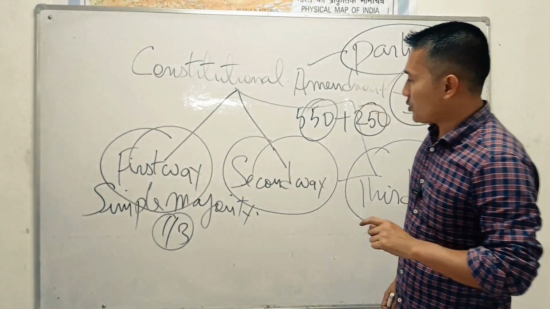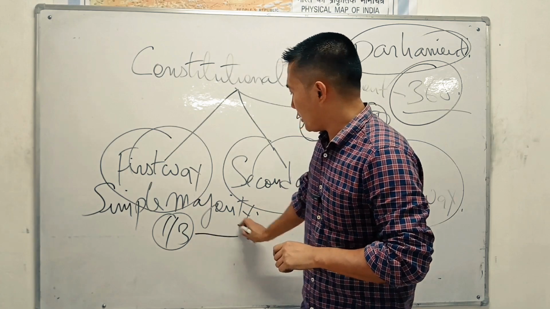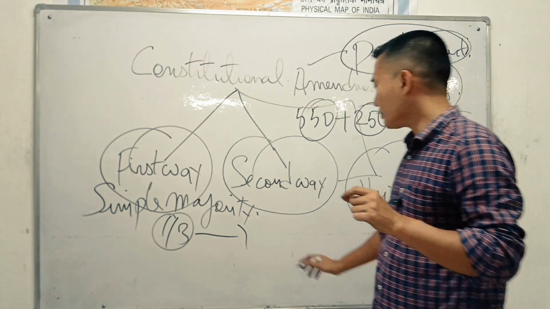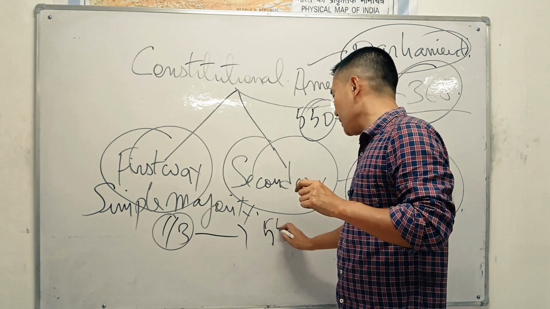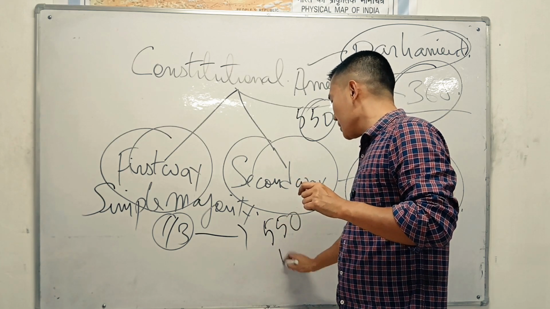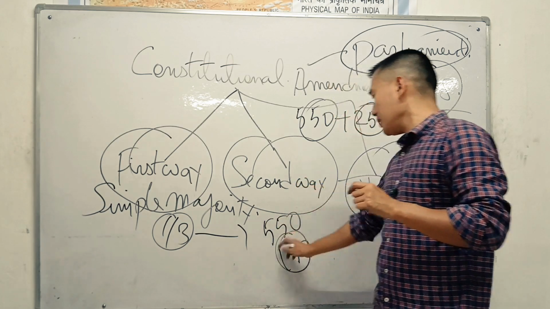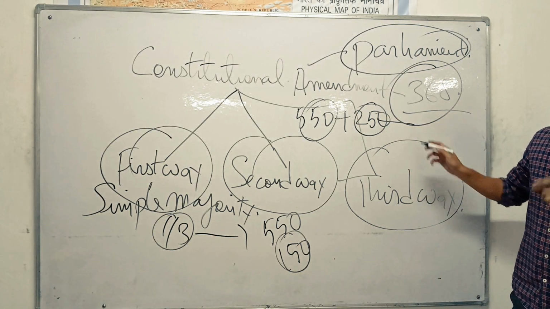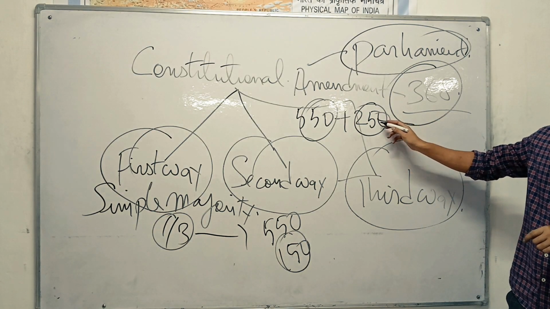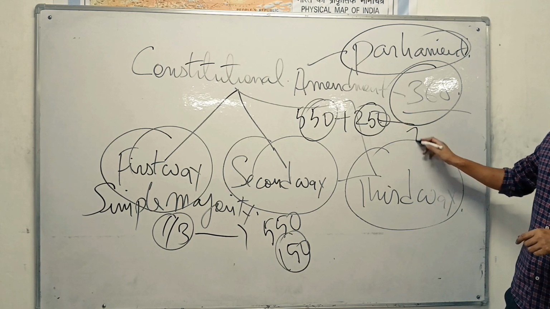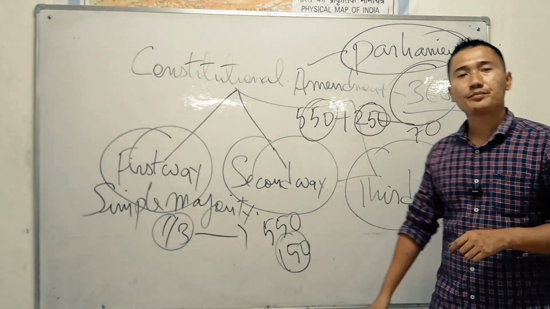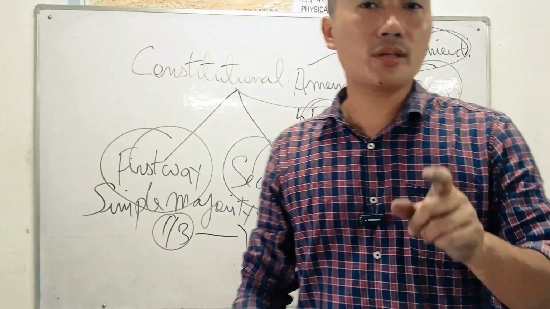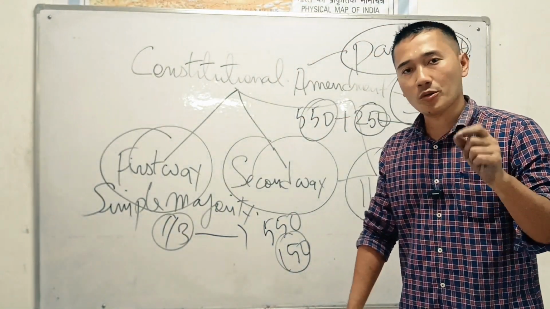So what does it mean? Out of 550, at least 150 should say yes. That means a simple majority. In the Rajya Sabha, out of 250 members, at least 70 members should vote yes so that we can change the constitution of India.